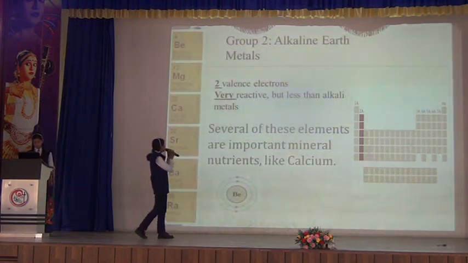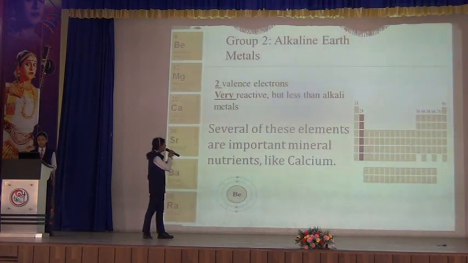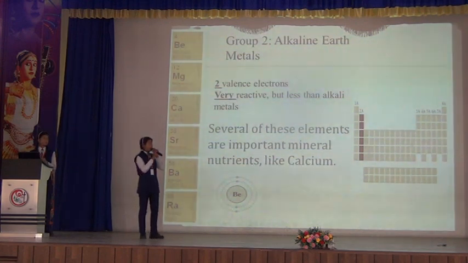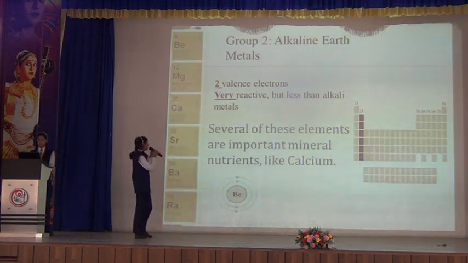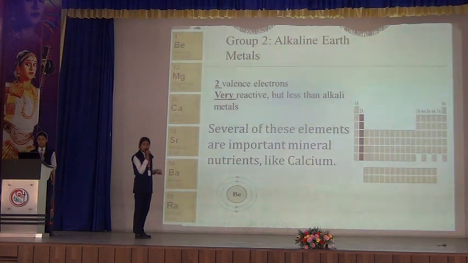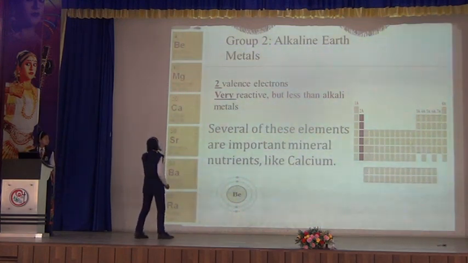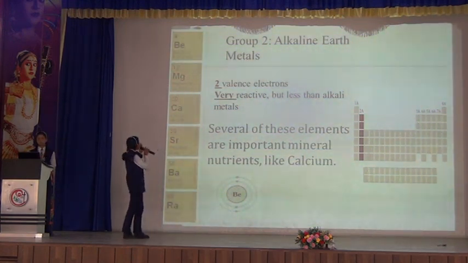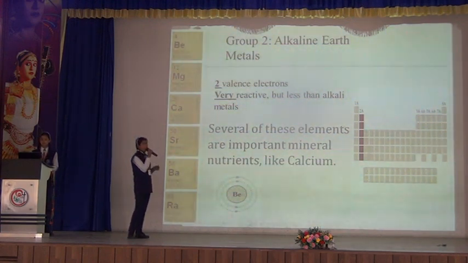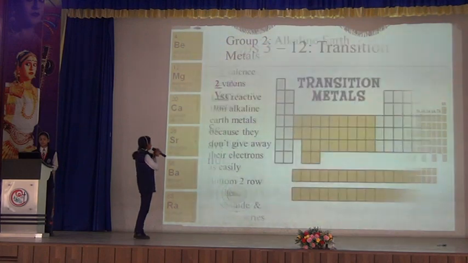Now group 2 is the alkaline earth metals. Why are they known as alkaline earth metals? Because they react with water to form alkalis, but are less reactive compared to the alkali metals. They have 2 valence electrons in the outermost shell, and several of these elements are important, such as calcium, which is present in milk. Elements such as beryllium, magnesium, calcium, strontium, barium and radium fall under group 2, the alkaline earth metals. Next slide please.